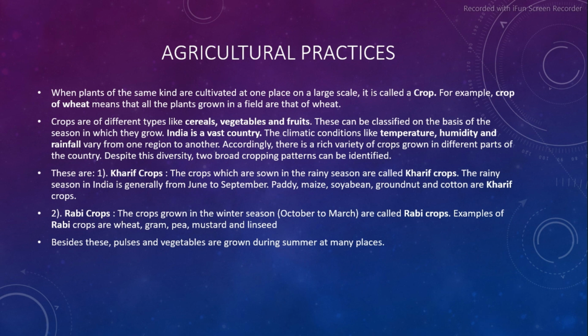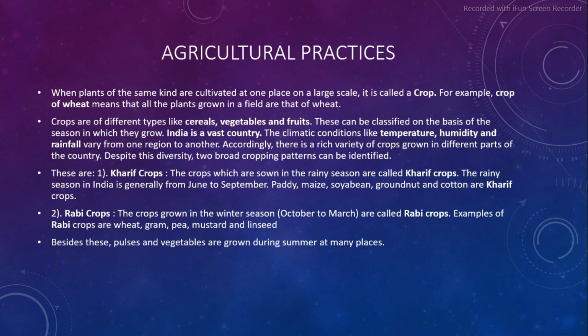India is a vast country. The climatic conditions like temperature, humidity, and rainfall vary from one region to another. Accordingly, there is a rich variety of crops grown in different parts of the country. Despite the diversity, two broad cropping patterns can be identified.